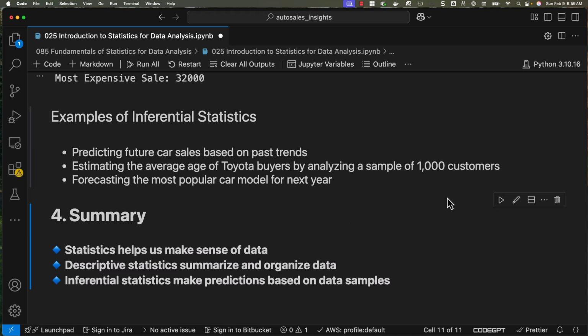Let's summarize what we have learned in this lecture. We have gone through what statistics is and how it helps us make sense of data. We have also gone through the details of descriptive statistics and inferential statistics with examples. Descriptive statistics summarizes and organizes the data. We will see a lot more in depth on descriptive statistics in subsequent lectures and also as part of the EDA. Inferential statistics helps us predict based on data samples. As it is more relevant to machine learning and data science, we might not be exploring it too deeply as part of this course.